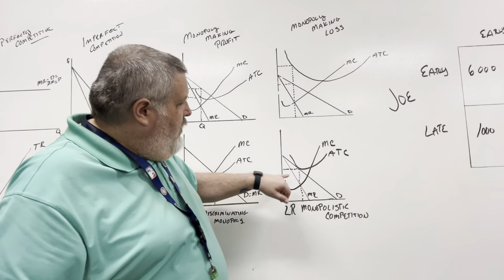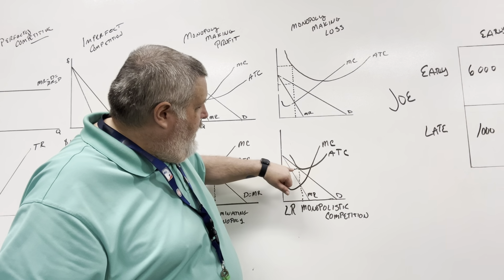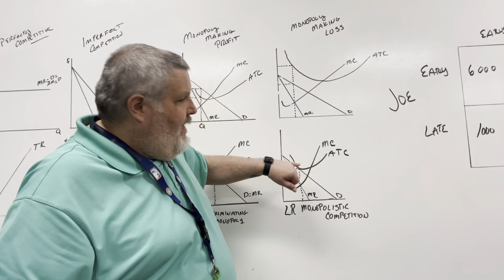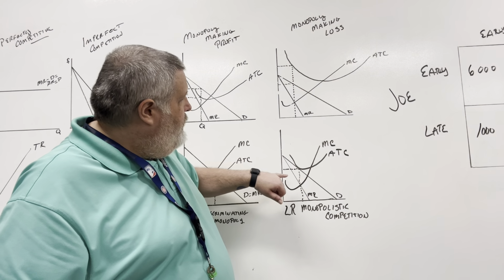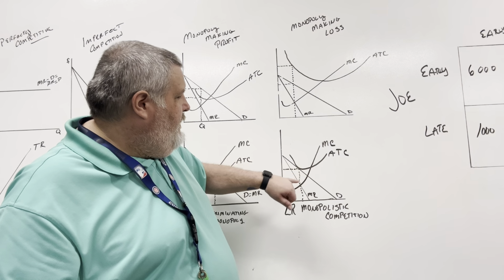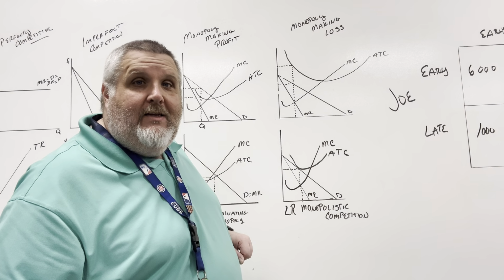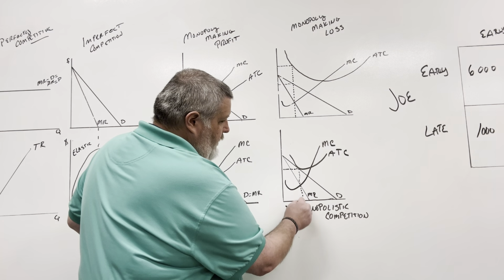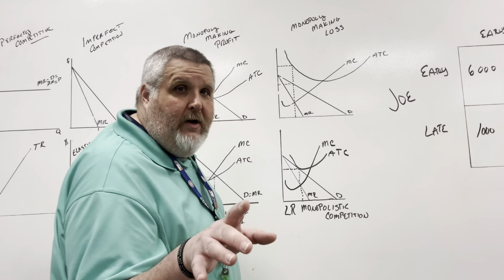And eventually, we're going to land right there where our price, our ATC, and our demand all meet at the same spot, okay? So here's our quantity, because MR equals MC, always where we're going to operate.